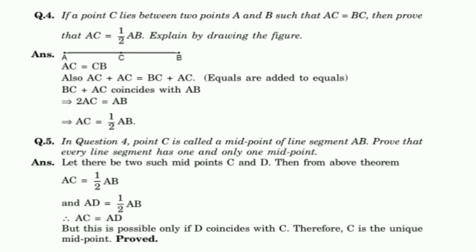In the same question, in reverse order they are asking in fifth. In question number 4, C is called a midpoint of the line segment AB. Prove that every line segment has one and only one midpoint. Yes, obviously, because whenever you take the line, it gives only half, meaning the midpoint is only 1 point. So that's why they have given AC equal to half of AB. Similarly, AD is equal to half of AB. Then automatically AC equal to AD. But this is possible only if D coincides with C. Therefore, C is the unique midpoint.